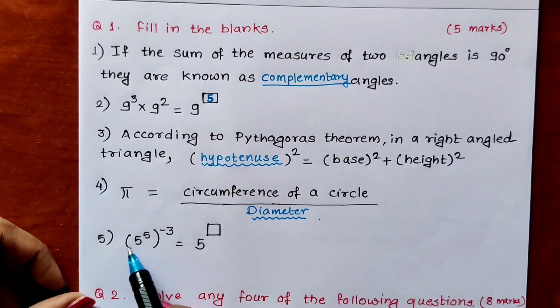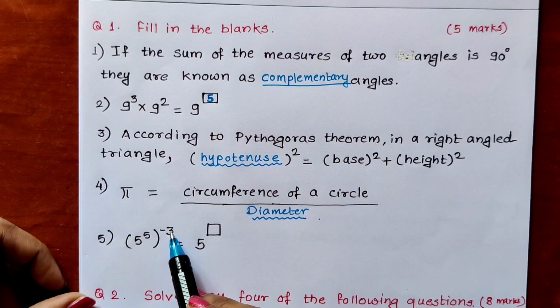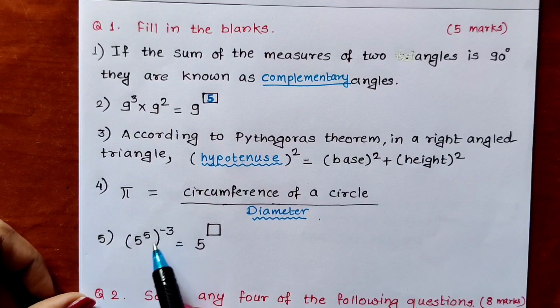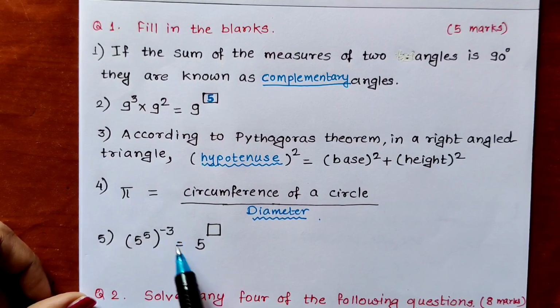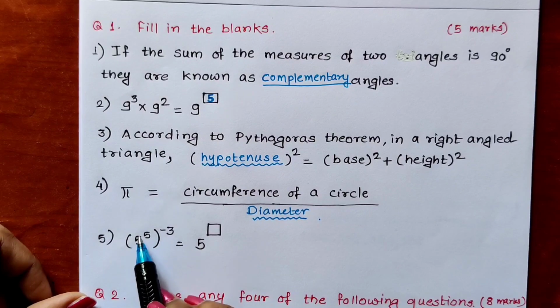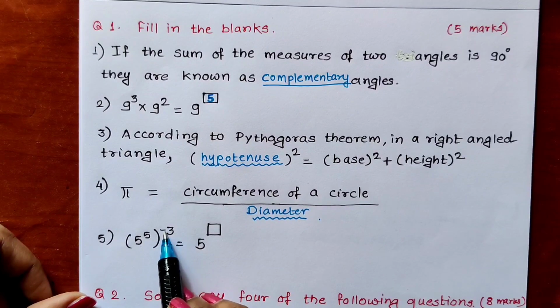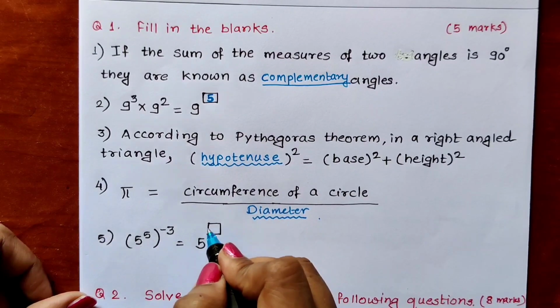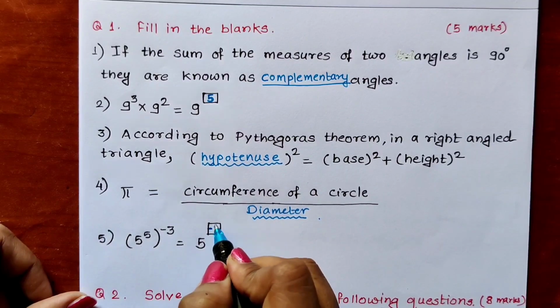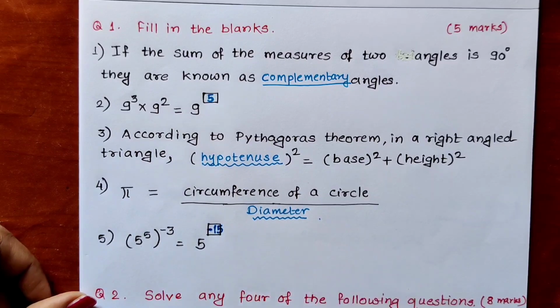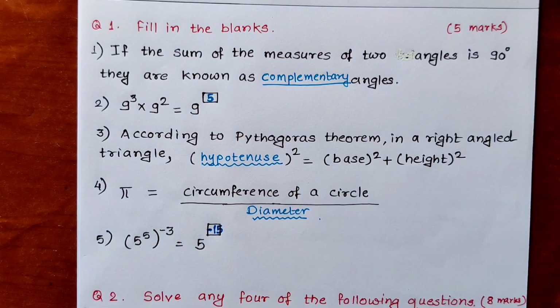And the last one is 5 raised to 5 raised to minus 3. 1 base, 2 indices. When 1 base and 2 indices are there, what do we do with the indices? We multiply the indices. So 5 into 3 is 15. And this minus sign: this 5 has a plus sign, 3 has a minus sign. Plus into minus will be minus. And 3 fives are 15. So the answer is minus 15. So in this way, you have to complete your fill in the blanks.